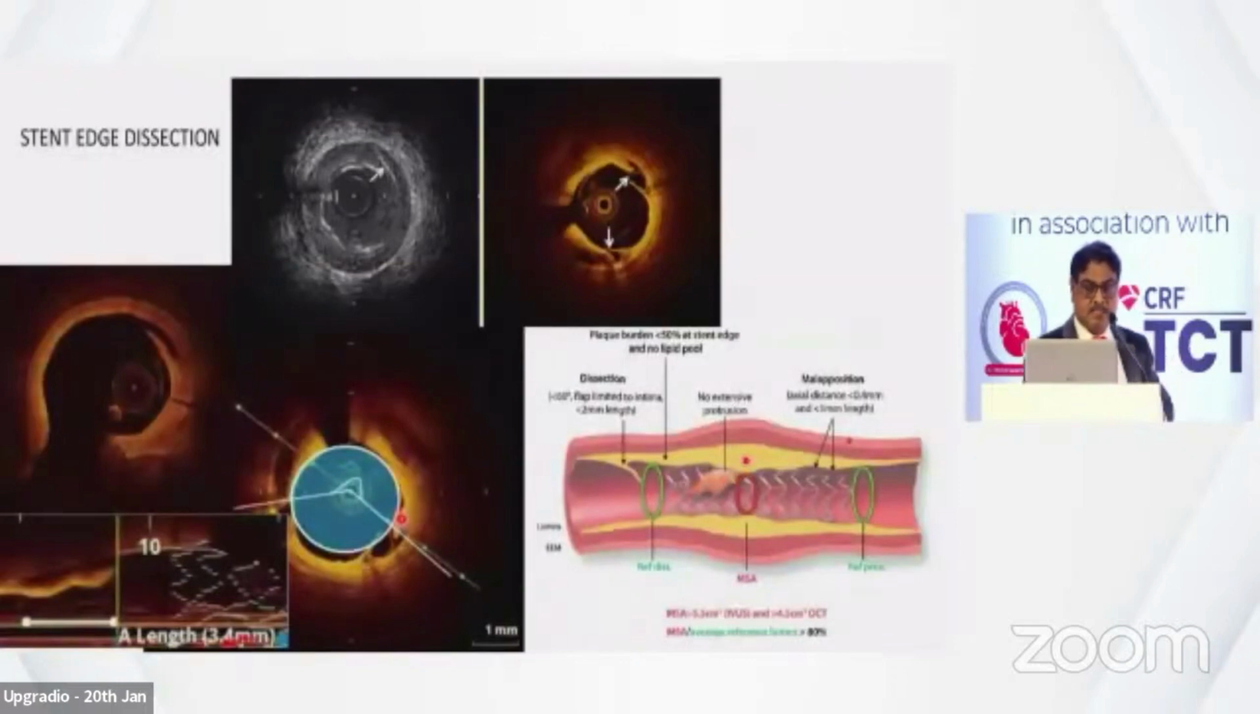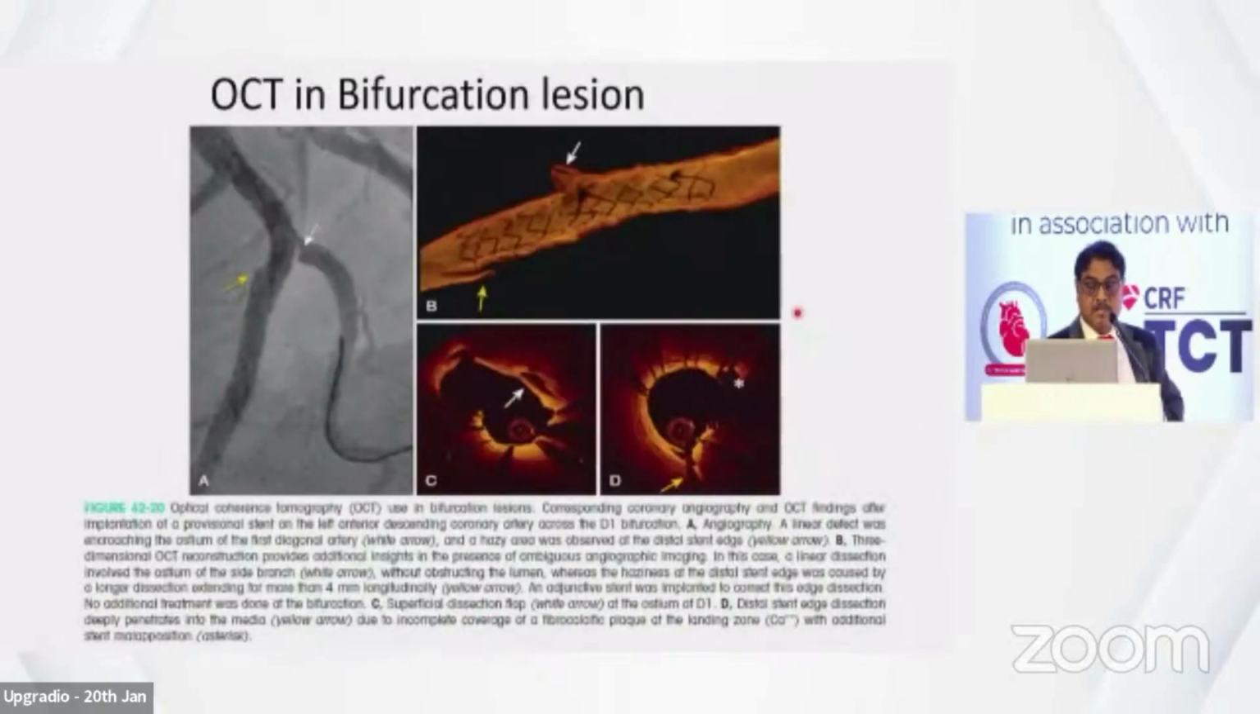This again, I said, is stent edge dissection. This is again less than 60 degrees. Its length is now 3.4 millimeters. Whether it is deep into the muscular media or not, you can see here.